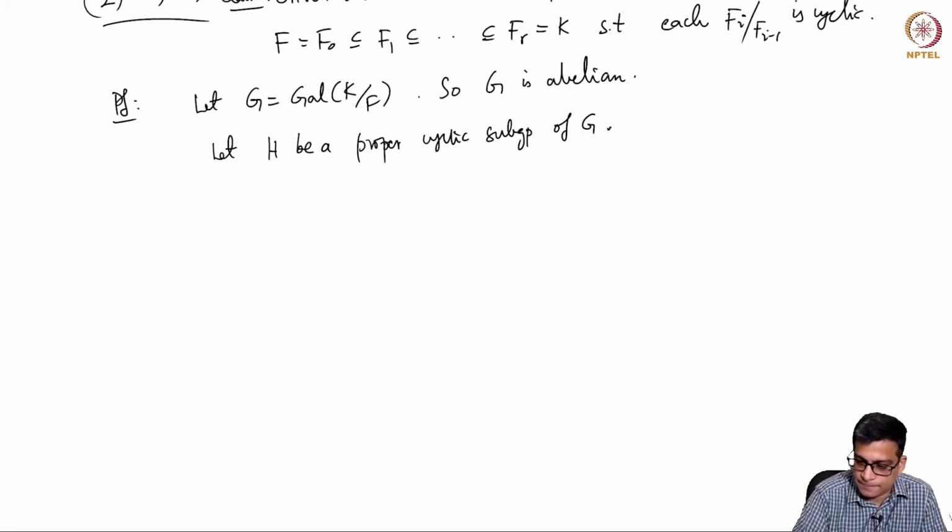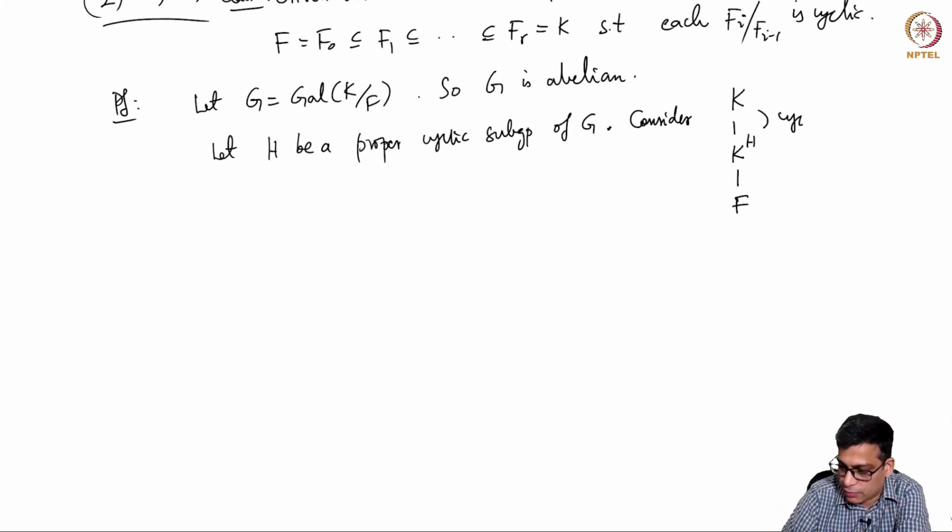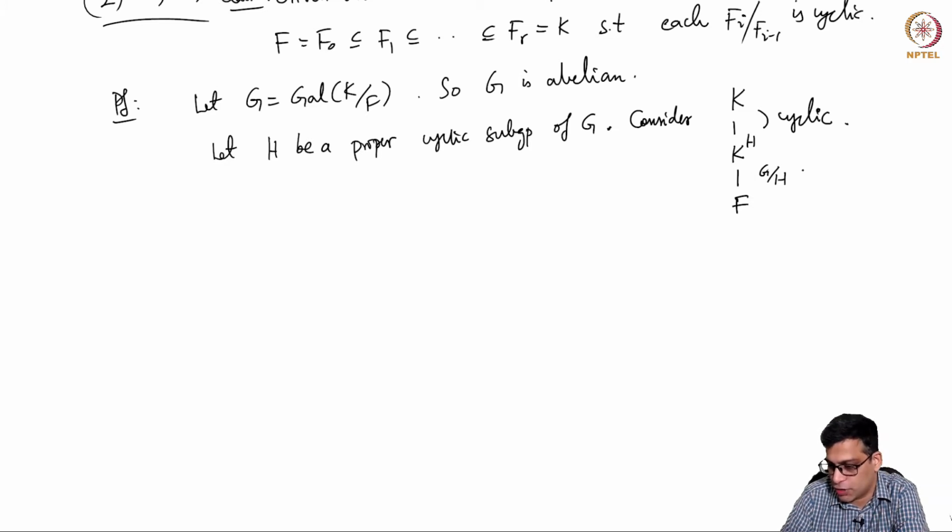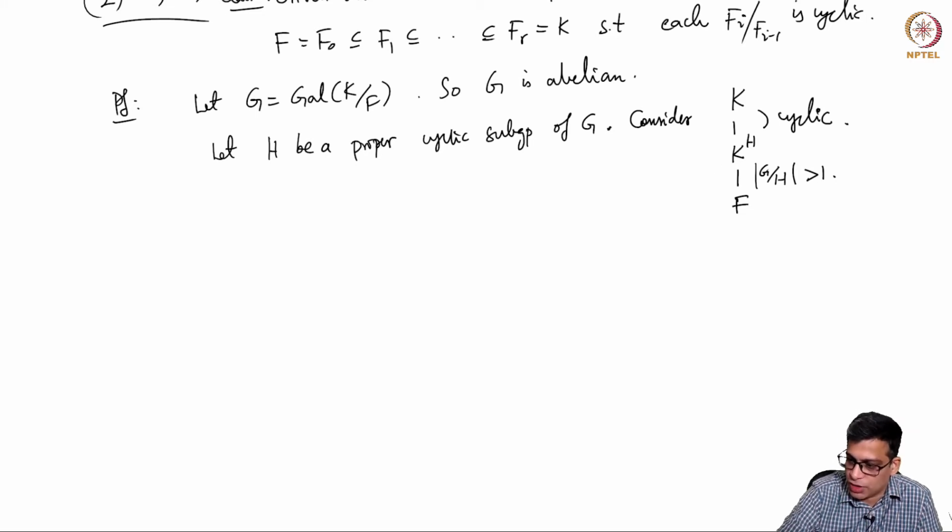So then we consider K power H over F. Remember, this is cyclic. Okay, so actually what I mean is, I need a proper cyclic subgroup of G. So this is a Galois extension, I mean everything is abelian, so this is a Galois extension with Galois group G mod H, and this is strictly more than 1 because H is a proper subgroup. Okay, so apply induction to this.